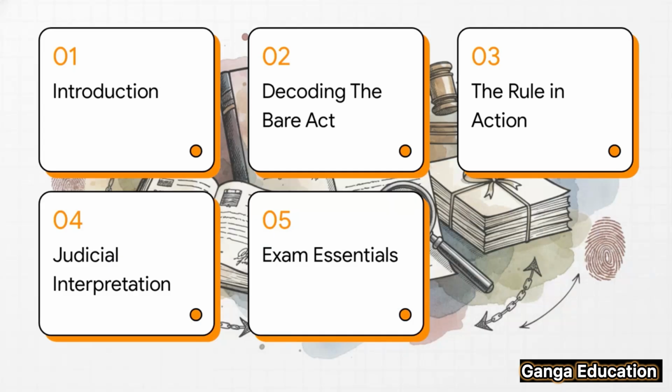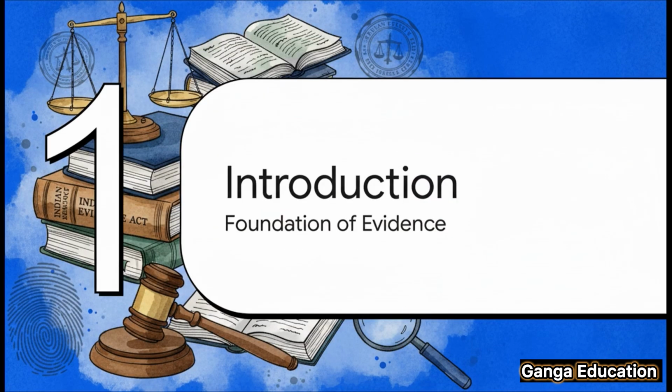All right, so here's how we're going to break it down today. First up, we'll introduce the main idea behind Section 59. Then, we'll actually decode the language of the BSA itself. After that, we'll look at a practical example to see how this all works in a real courtroom. We'll also touch upon some key court rulings, and finally, we'll wrap it all up with the absolute must-knows for your exams. Okay, so let's start with our first topic, getting to know Section 59. We'll explore exactly why this rule is seen as the cornerstone of all documentary evidence in our legal system.